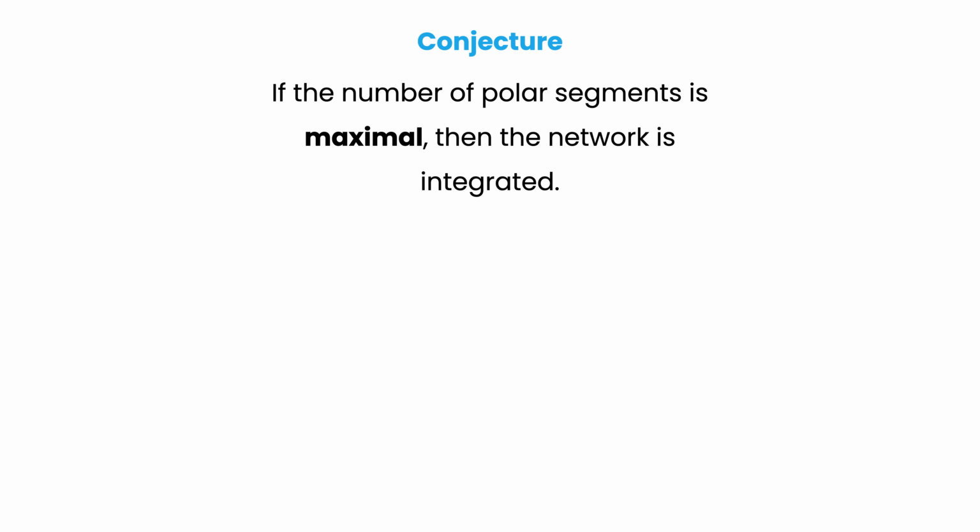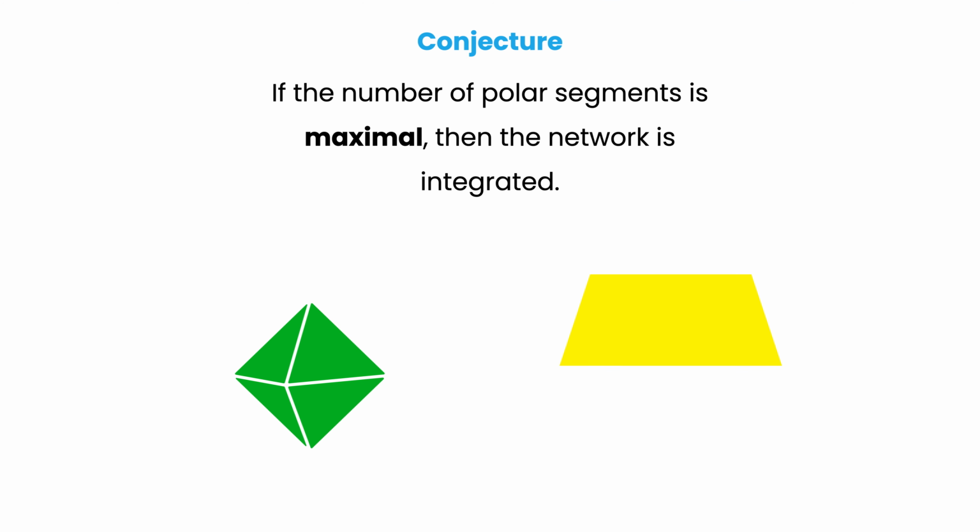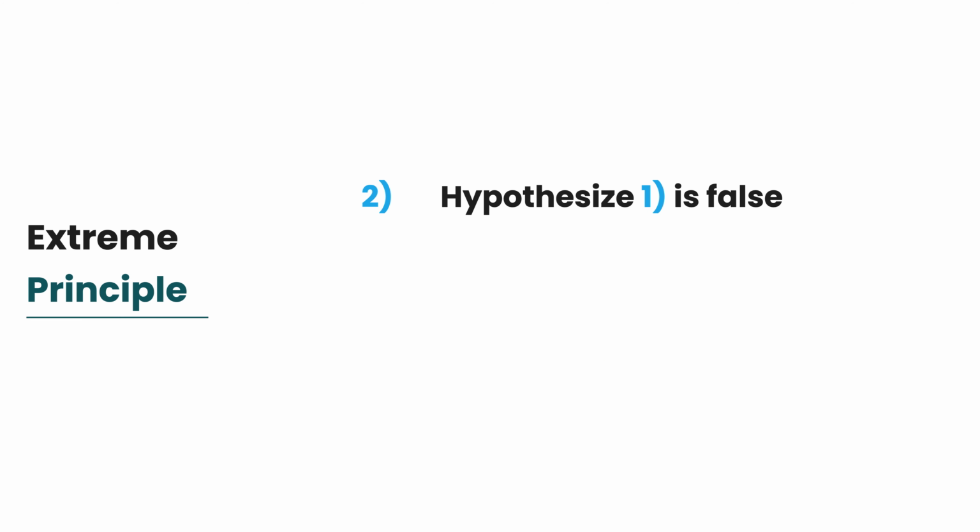Since this outcome does not change irrespective of the number of balls and segments, it is reasonable to frame our conjecture using the extreme principle idea. If the number of polar segments is maximal, then the network is integrated. Actually, I might have used infinite instead of maximal. What is important here is to point out the idea of extreme. In this case, it is the number of segments, but in other problems the feature might be a volume, a surface, or any other feature. Let's move to the second step.